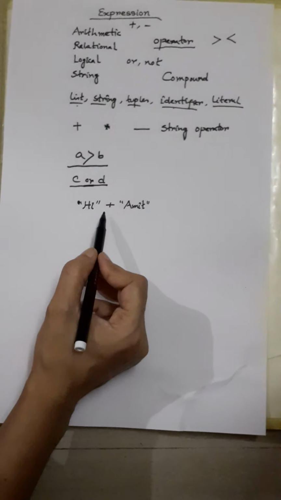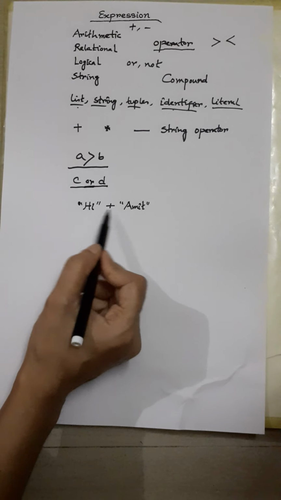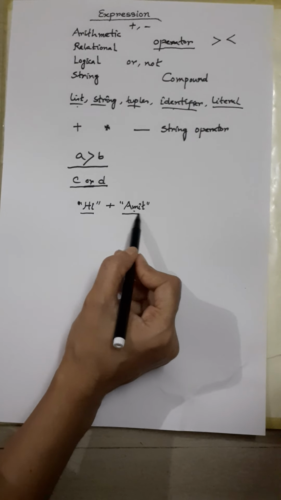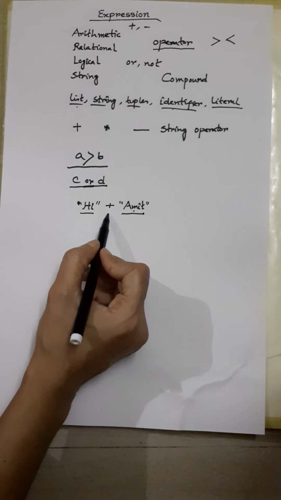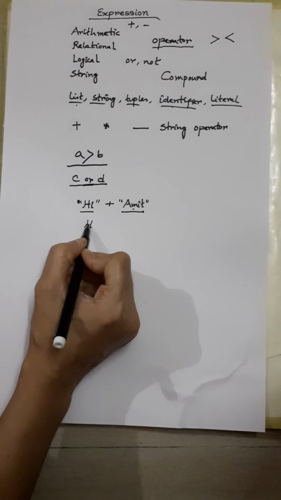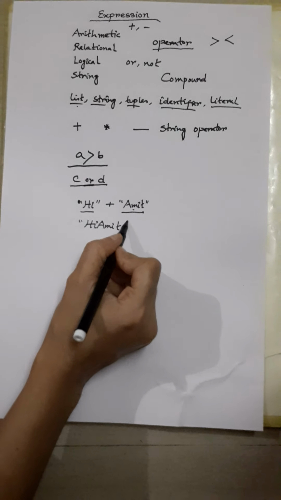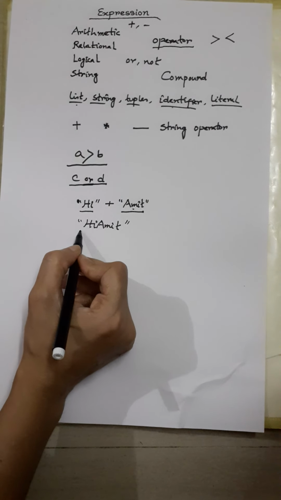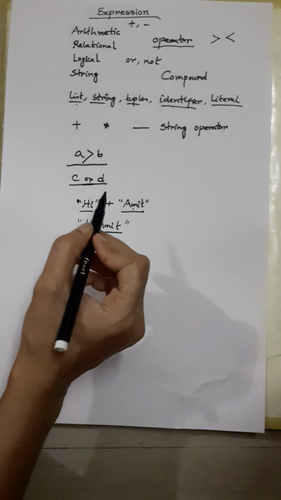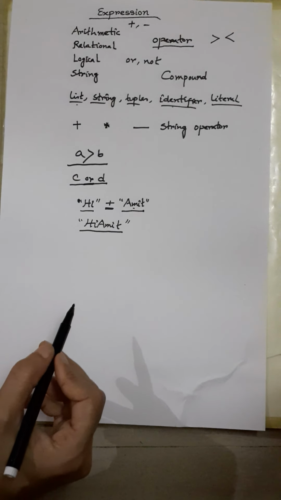Now see, this plus operator is working on string type of data, both are strings. It will give you output like "hi Amit". This is also one string, this is the concatenation. It will work as a concatenation operator. This plus is now not making the addition.